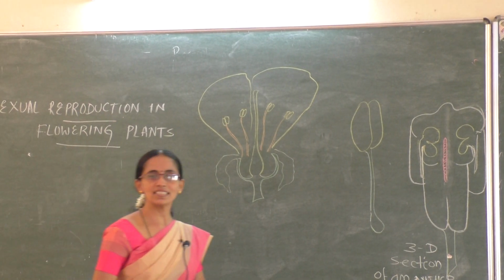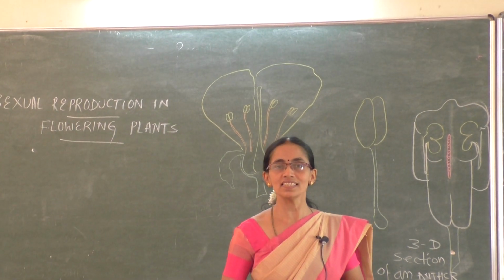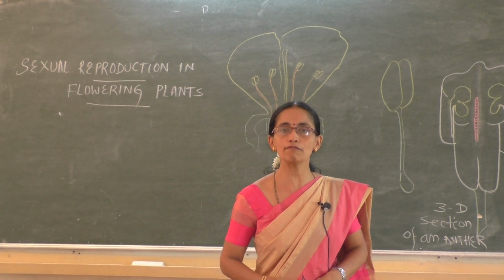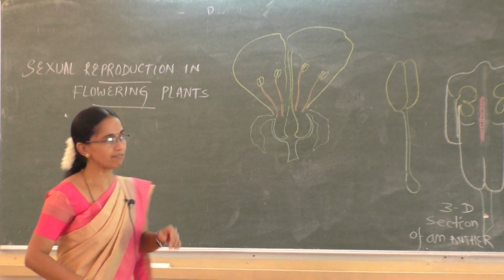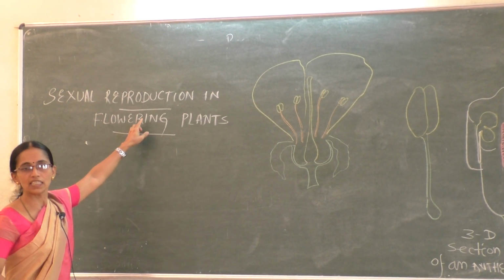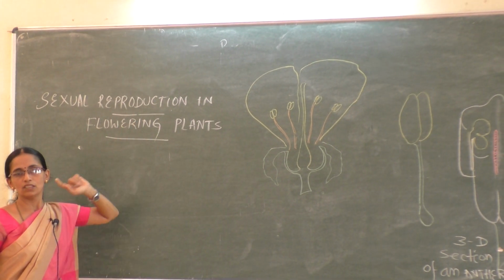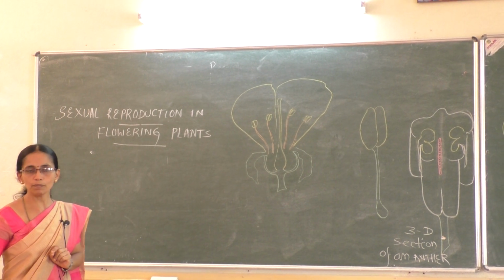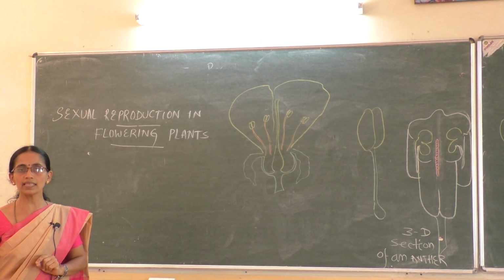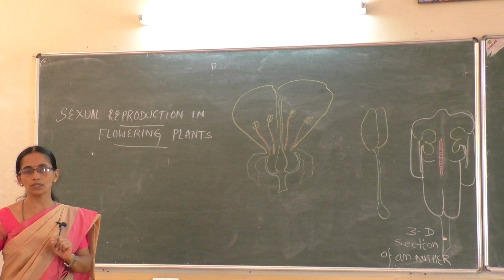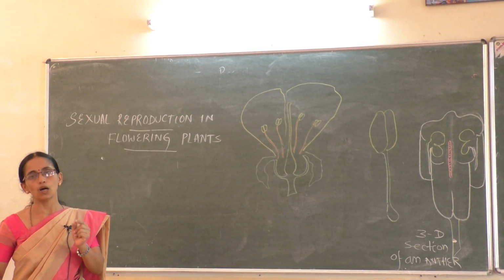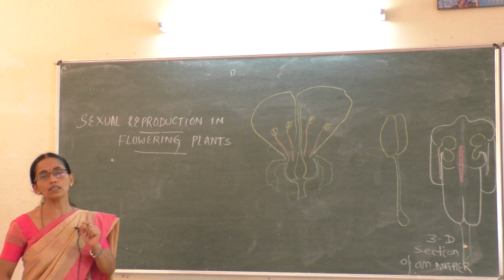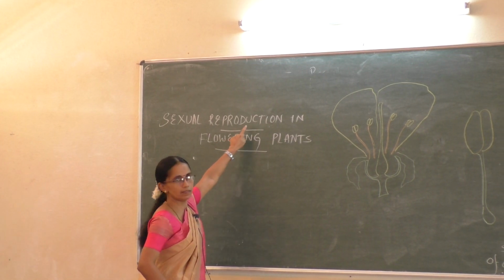Good morning, students. Today's topic is sexual reproduction in flowering plants. We'll see one by one the words. First is reproduction. You already studied in chapter 1. Reproduction is a biological process in which organisms give rise to young ones, offspring similar to itself.